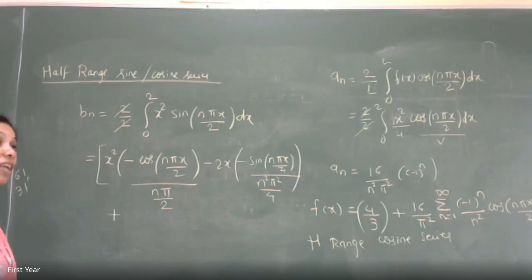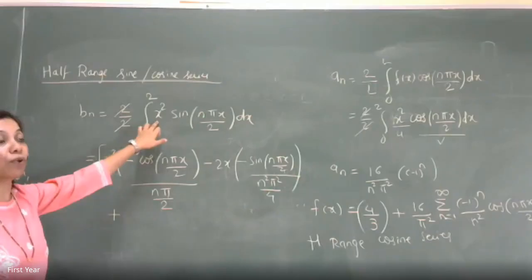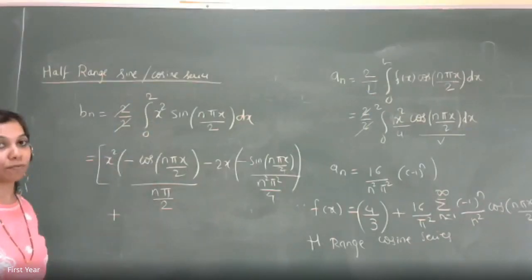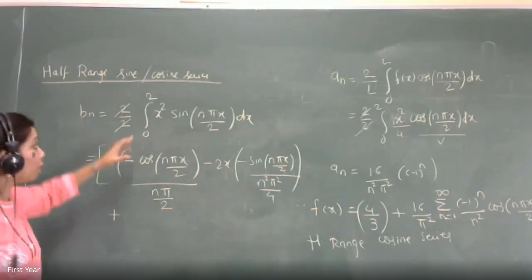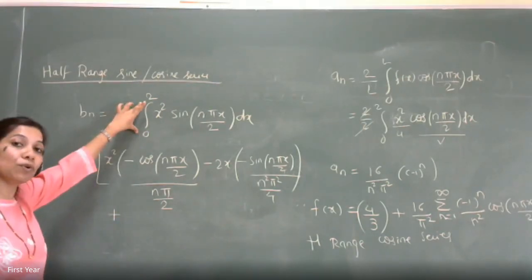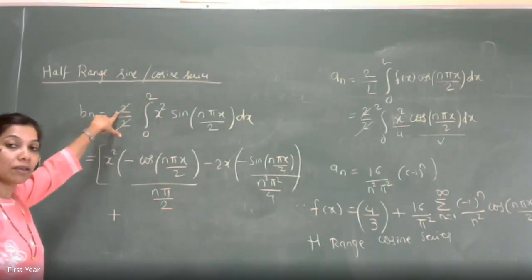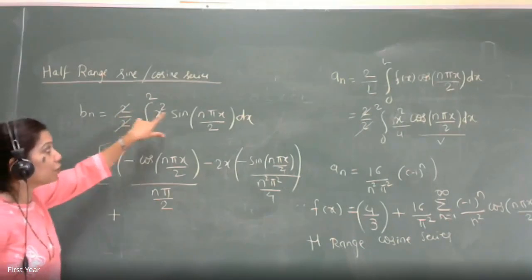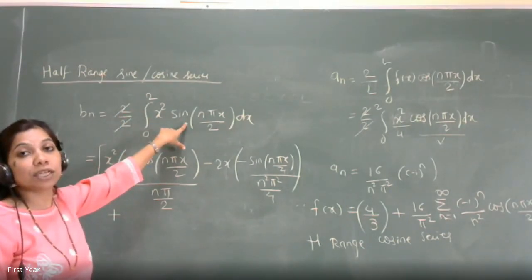We are extending it between minus 2 to 2 such that it will become odd function, and therefore x square, even if it is looking, we will make it as odd function graphically, what I told you, and keep it algebraically also as minus x square between minus 2 to 0. But I am not taking the limits only between minus 2 to 0. That's why I am writing 2 times. And making it odd so that odd into odd will become even, and then we will get the Fourier series expansion only in sine terms.